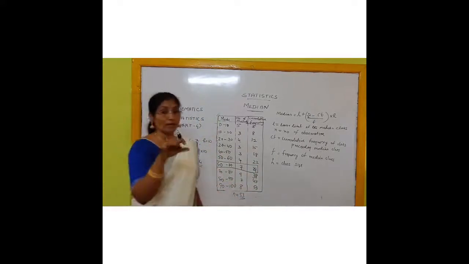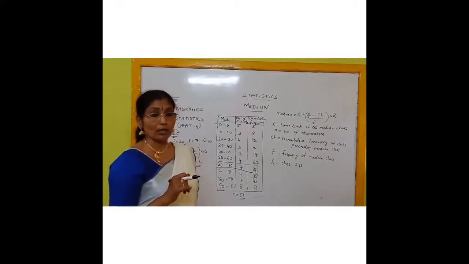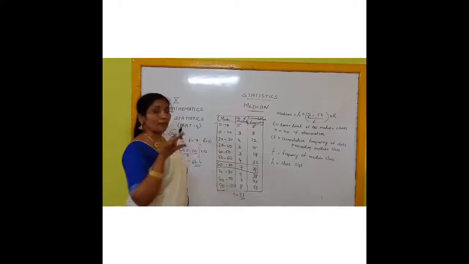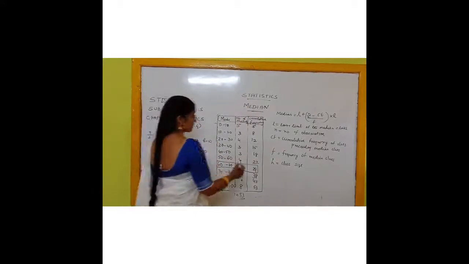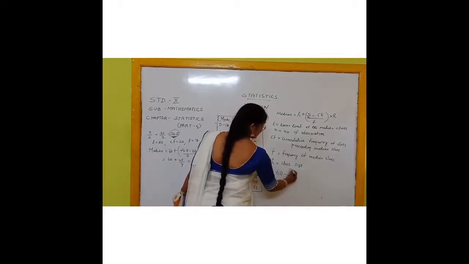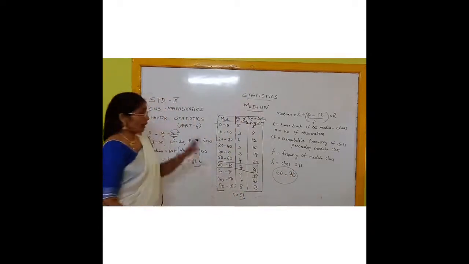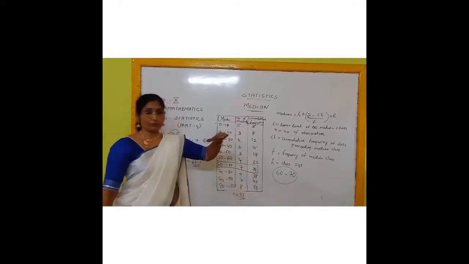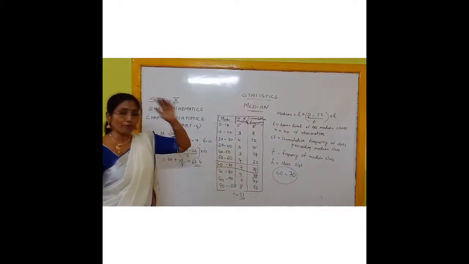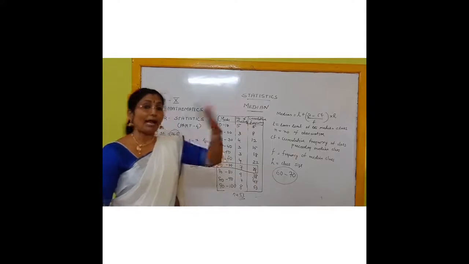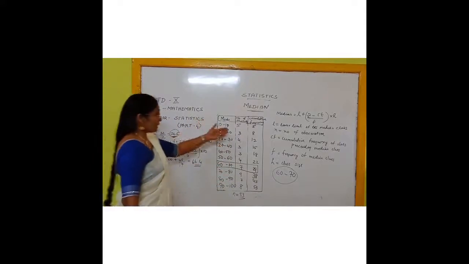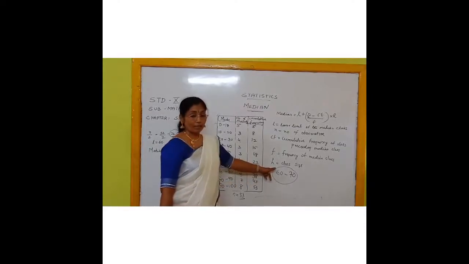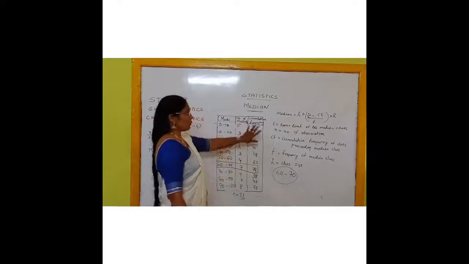In the previous class we learned about the mode also, where we found the modal class. In the same way, in median also we have to find the median class. So 60 to 70 is the median class. Clear for you? How do you find the median class? You take the total observations 53, half of it is the middlemost observation, so it comes to 26.5. Then the cumulative frequency nearest to and greater than 26.5 is the one whose class you choose as the median class. Clear for you, children? Now apply the formula.